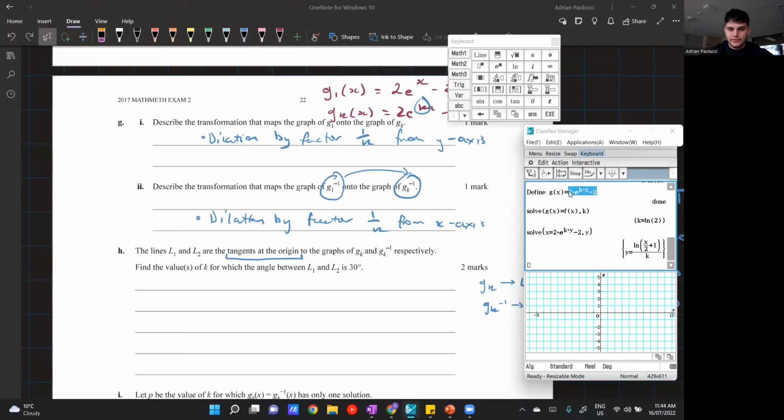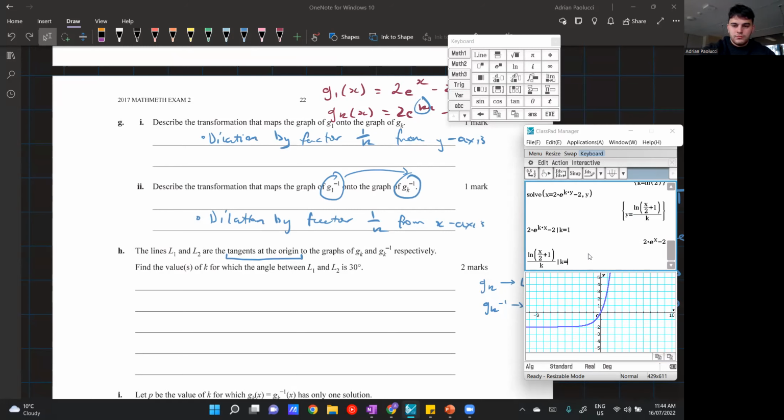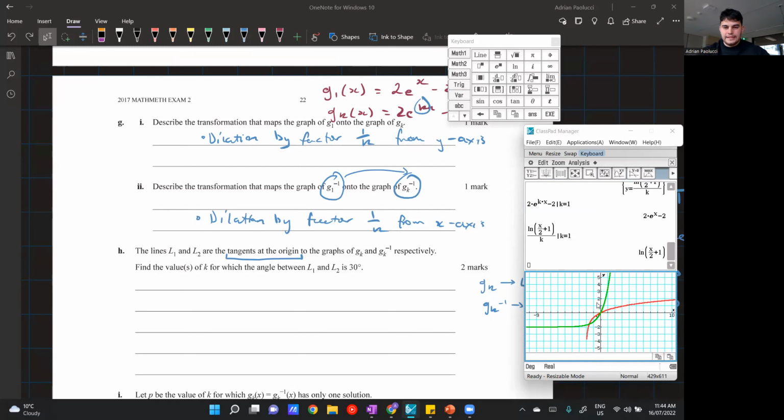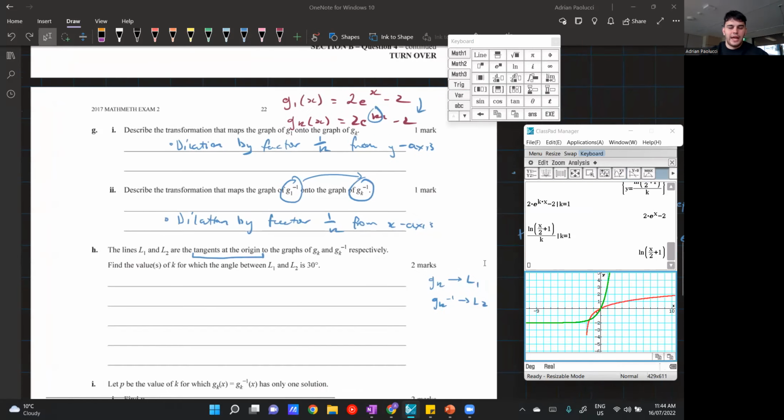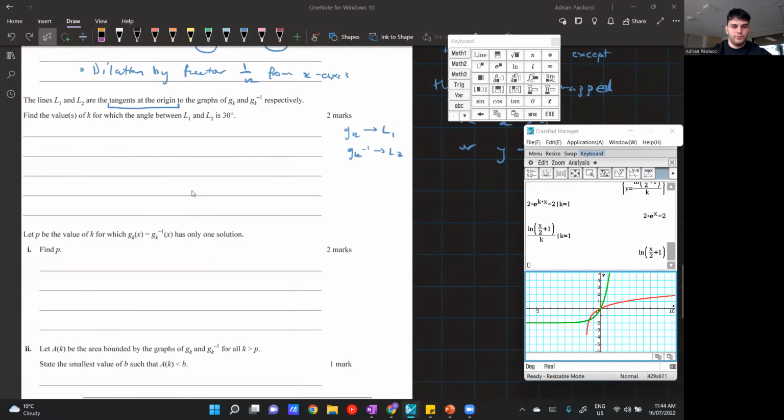So what I'll do is I'll just write 2e to the power of kx minus 2, but I'll replace k with, I don't know, 1. That's fine. I get this graph here. And then if I do the same for the inverse, I just replace k with 1. Just get this here. Again, it's just to get a graphical representation of what's going on. Get both graphs on the screen, and I can see that this is what it looks like, roughly. Now, k will change how the graphs look, but again, it's just rough to see what happens. So I'm just going to draw this in the working out box.